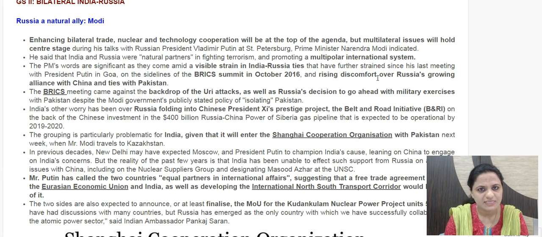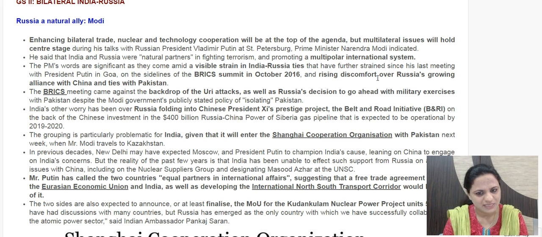So even India's insistence on including the reference to terror attacks and these incidents which have been coming from across the borders, this was not included as such. So these strains in relations are seen presently, but then India and Russia are also coming closer through SCO, Shanghai Cooperation Organization. So this is an economic, political and military organization in which there are 6 members presently, but 2 more are proposed to be added, India and Pakistan.